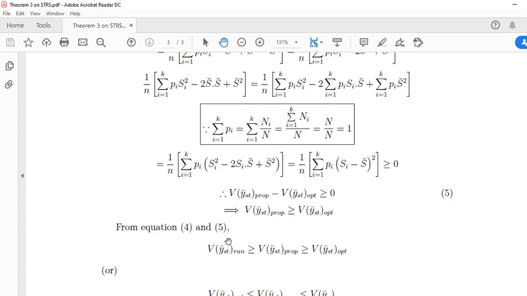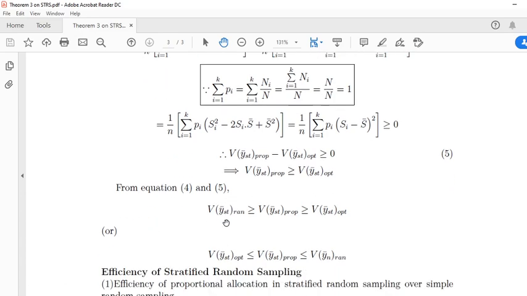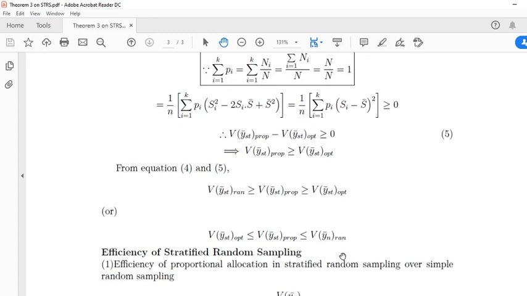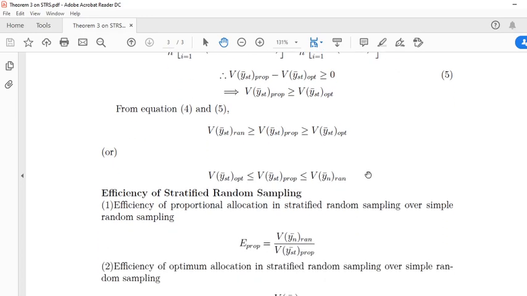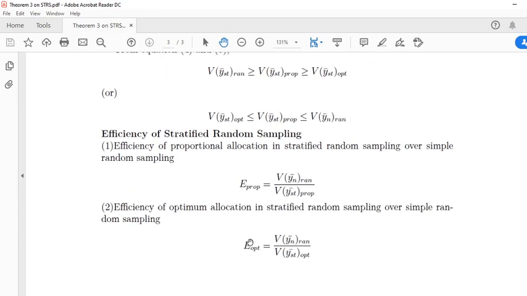From equations 4 and 5 we get: variance of y bar n random is greater than or equal to variance of y bar st proportional, which is greater than or equal to variance of y bar st optimum allocation. Here we can write less than also. This is the lesser value, this is the greater value. Variance of y bar st optimum is less than or equal to variance of y bar st proportional, which is less than or equal to variance of y bar n random. Hence the theorem.